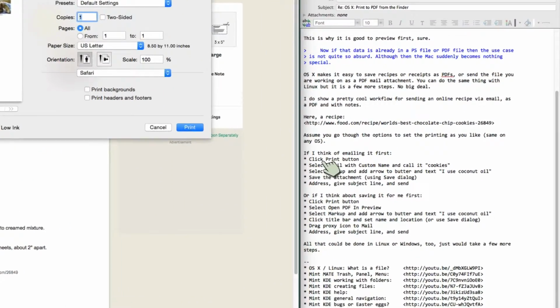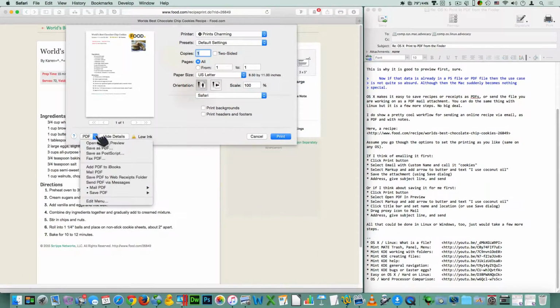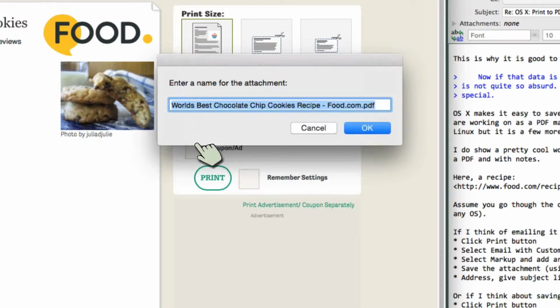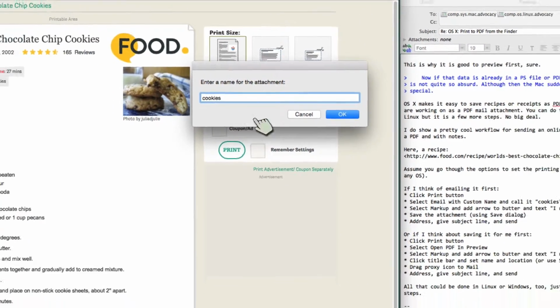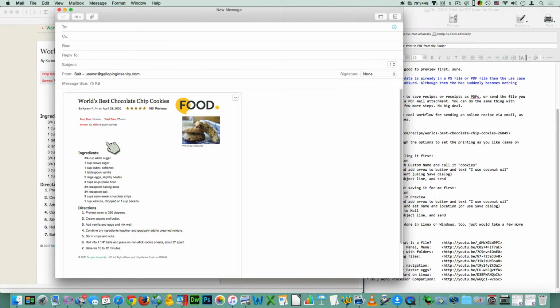Now, this is what I did right here. Click the print button, and then select email with custom name and call it cookies. That's what we'll do: email with custom name. This one I've actually already done this with, and it gives a decent name. A lot of them just call it untitled or something. So just to show, I can give it a custom name, and it will bring it right into here. And now I can make changes right to it.